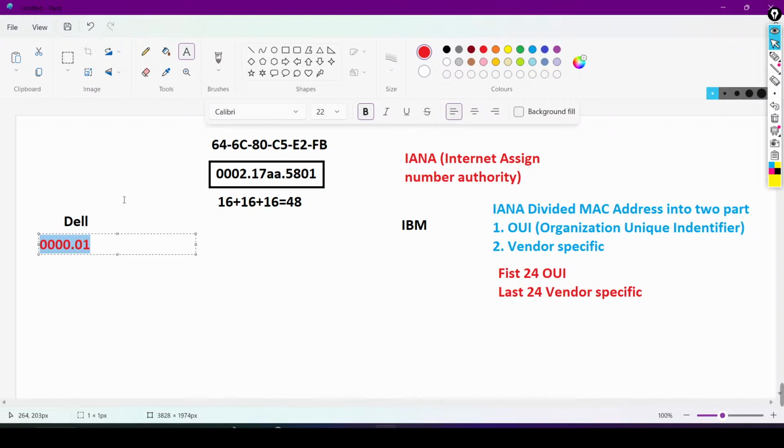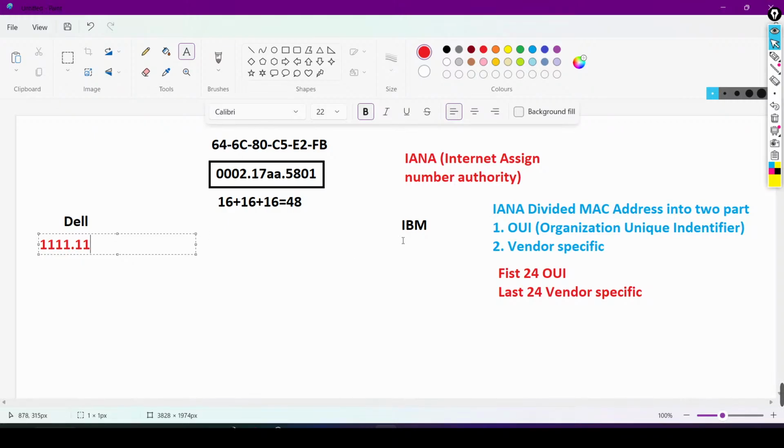It can be anything, like all ones, or 000.01. What OUI do you want to define? Suppose this is the OUI of Dell.